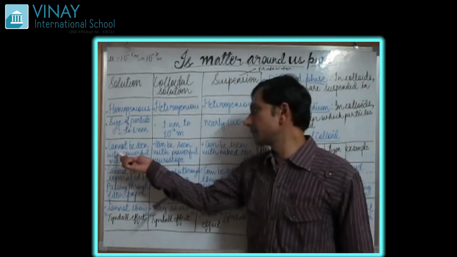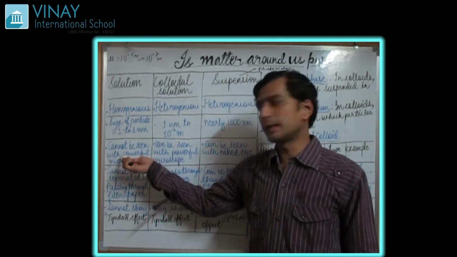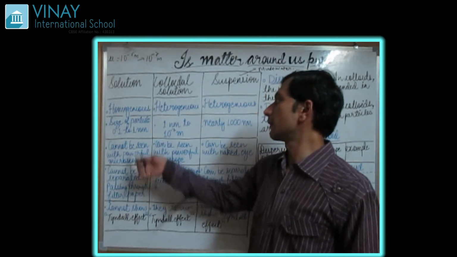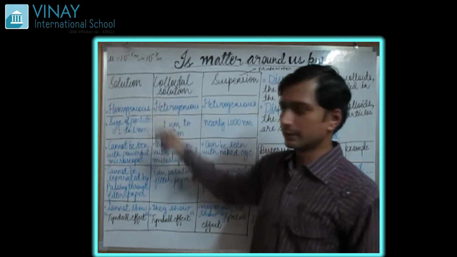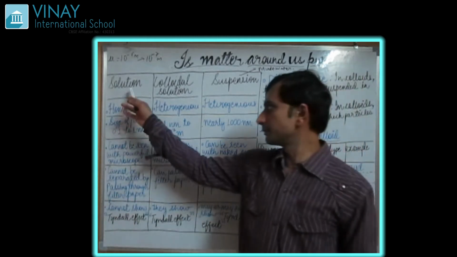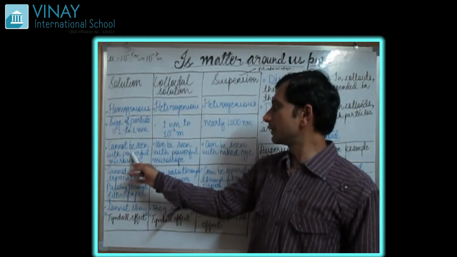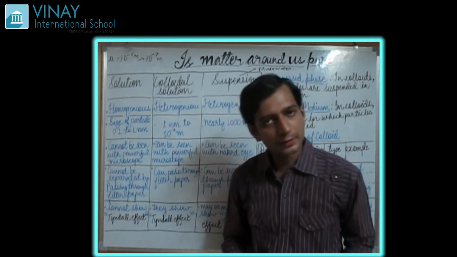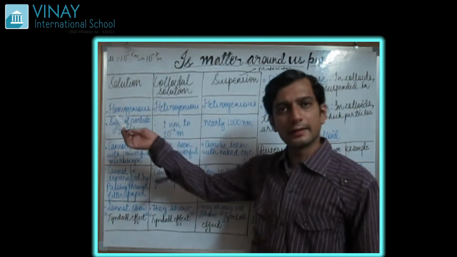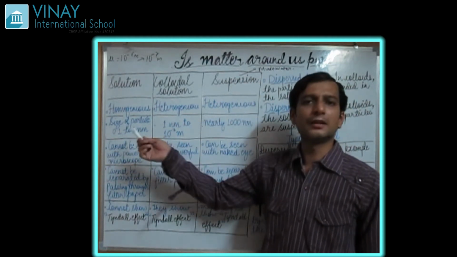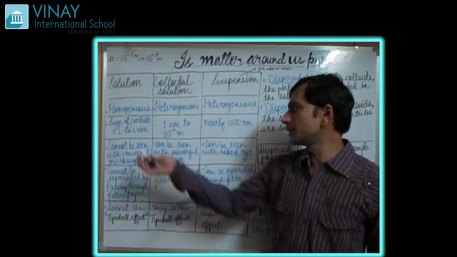Next, moving further. Solution cannot be seen with a powerful microscope. It means solution cannot be seen by using a powerful microscope. I have told you that it is of the range 10 power minus 9 meter, so that is not possible to see.